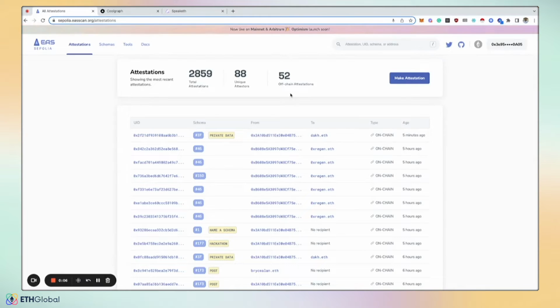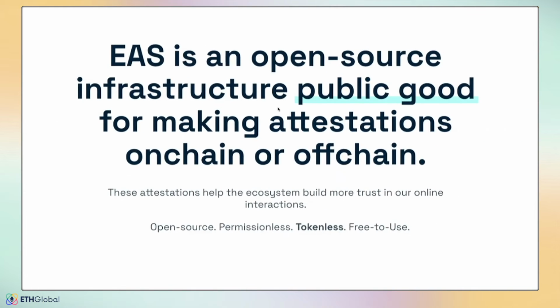The purpose of this recording is to help speedrun your education around what EAS is and really help you understand a lot of the tools and resources that are available to you to help you get hacking as quickly as possible. So EAS is an infrastructure public good for making attestations on-chain or off-chain. Ultimately, attestations are going to help us build more trust in all of our online interactions. And we'll explain why that's important and how we got there.